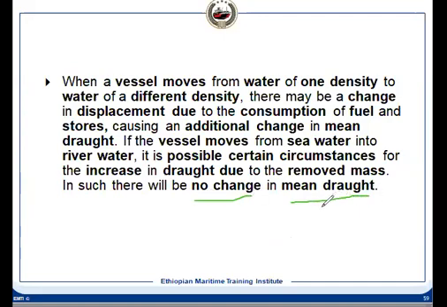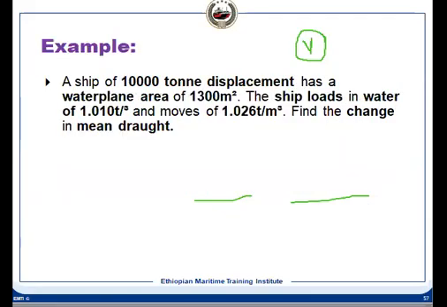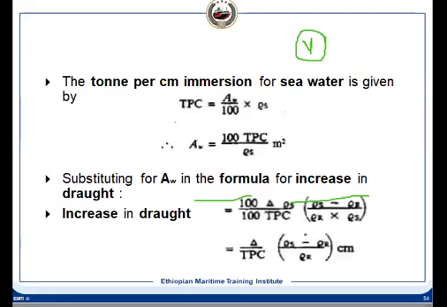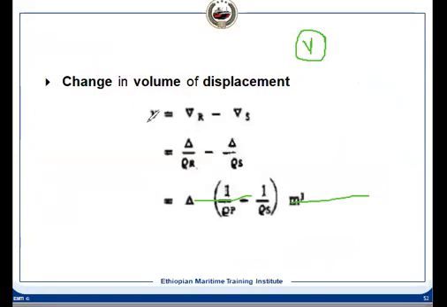And it can even be no change in mean draft. In what circumstances does that happen? The V we have calculated, suppose this V has got some mass, and that mass we have consumed, then the mean draft will remain the same. Have you understood what I said? If you see this formula, this is the volume of change. Now this is in seawater and this is in river water.